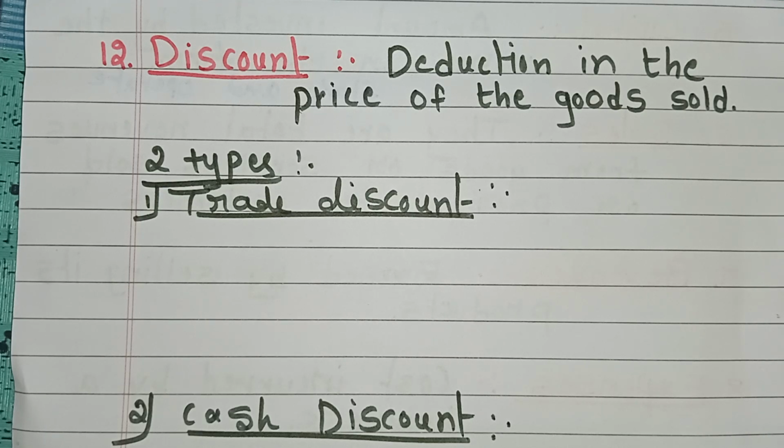It means a 20% discount is available on the goods: 1000 into 20% equals 200, and 1000 minus 200 equals 800. So we need to pay rupees 800 to the shopkeeper, that is the deduction in the price of the goods sold.